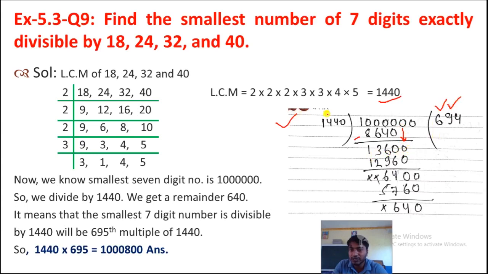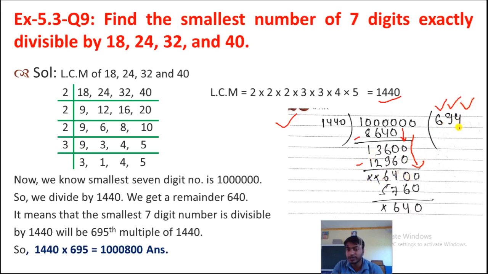Now it became 13,600. Okay, now it will go how many times? 9 times. When we multiply this 1440 by 9, we get here 12,960. Now subtract. When we subtract, we will get 0. 10 minus 6 is 4, 15 minus 9 is 6, and 2 minus 2 cancel, 1 minus 1 cancel. Okay, now bring down this 0 here.